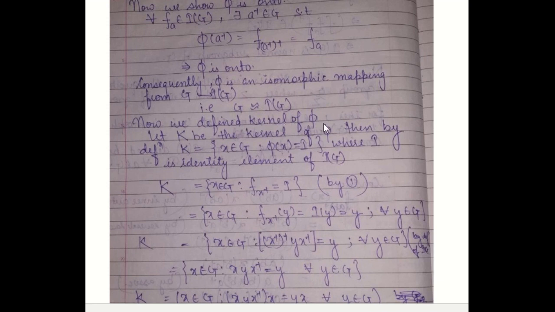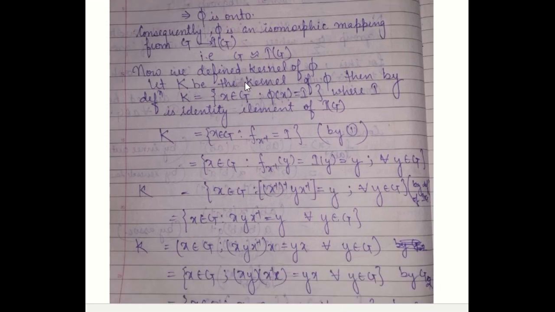So now we define the kernel of φ, because it is a homomorphism mapping, so we can define the kernel. Kernel is those elements of the domain which are mapped onto the identity element of the codomain or range. So let K be the kernel of φ, defined as those elements of the domain, that is G, which are mapped onto the identity element of IG. Identity element of IG is I, so φ(x) is equal to I. So by definition you can take K as the set of x belonging to G such that f(x⁻¹) is equal to I by definition 1.